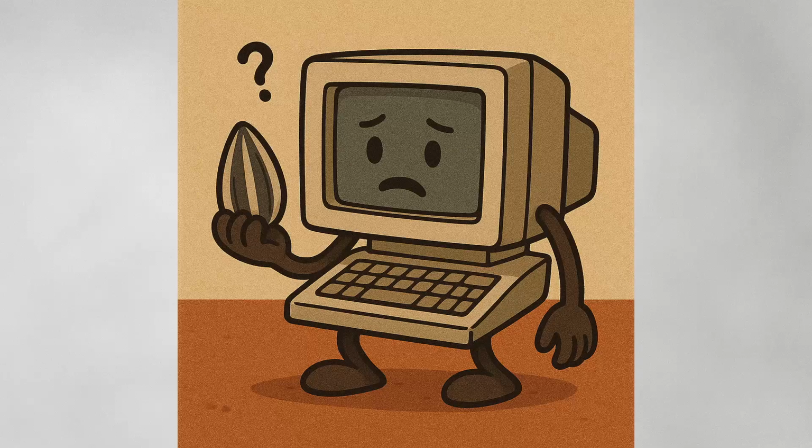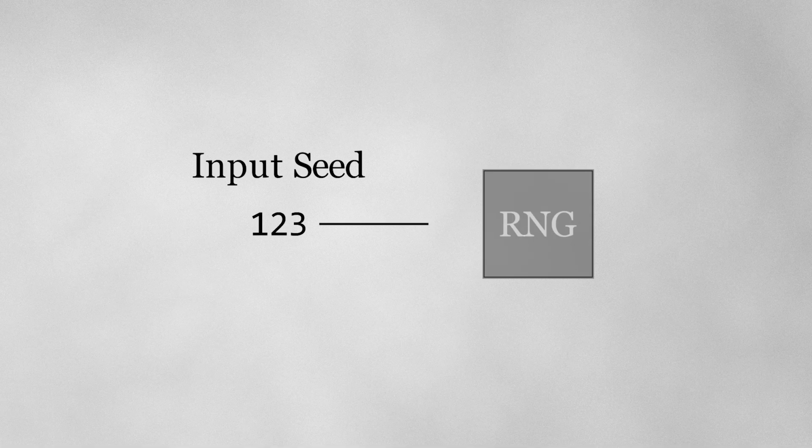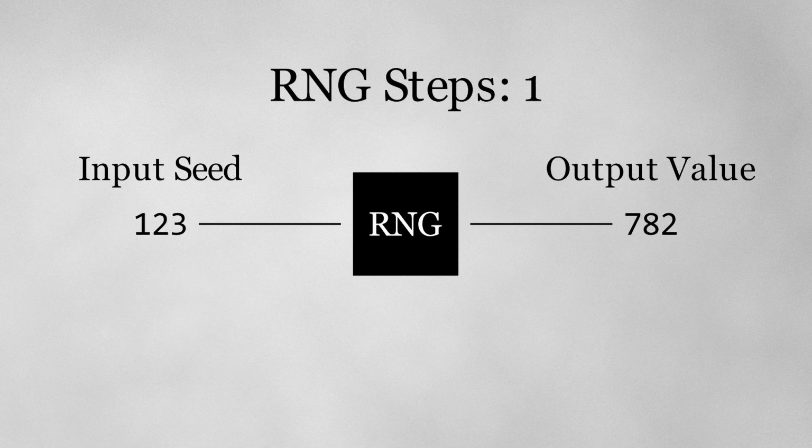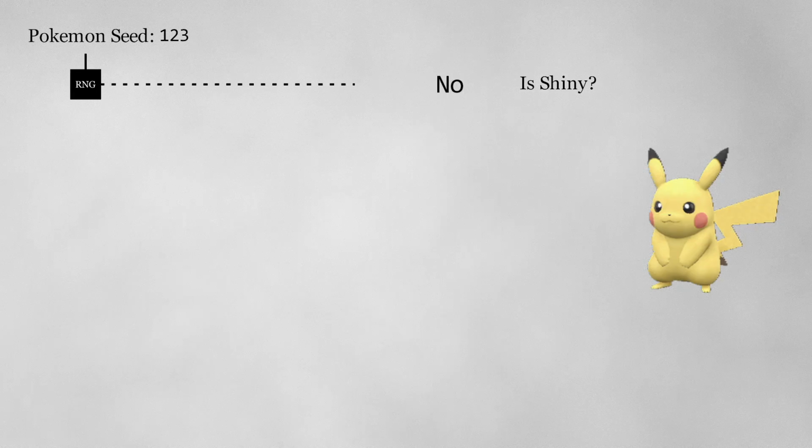Now you might be wondering how a computer turns the seed into a series of numbers. This is the core of randomness in computers. The RNG algorithm is simply a transformation of a number into another seemingly random number. We will go into how this works in a second, but for now I'm going to represent it as a black box. We can take our seed and pass it into the black box to transform it into another number. We will take this new number and use it to determine if the Pokemon is shiny or not.